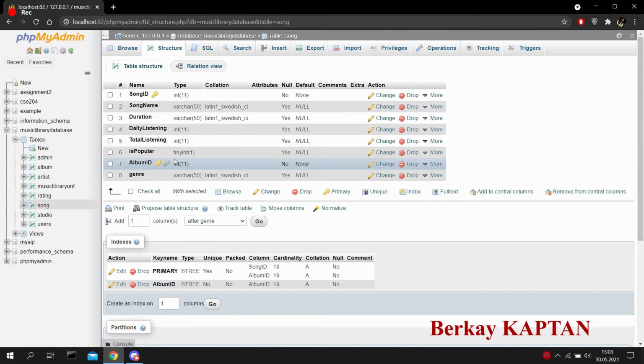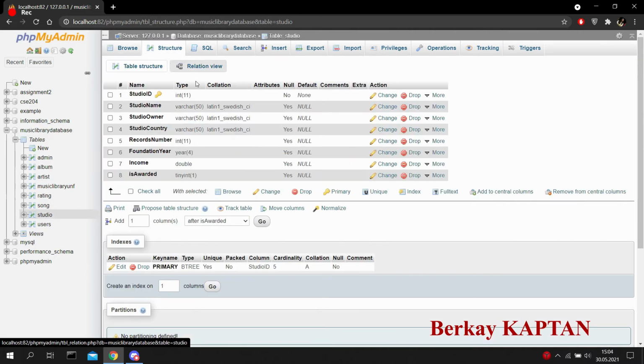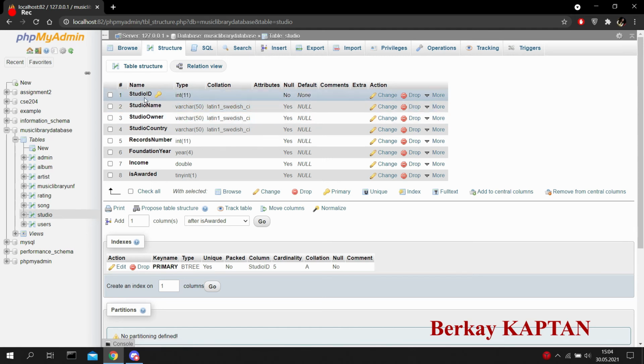The song table keeps the information of the song title, artist name, how many views the song has, the genre of the song, and the rate of the song. We have a studio table, but in my opinion there is nothing much to talk about there, so I'm going to continue with the user table.